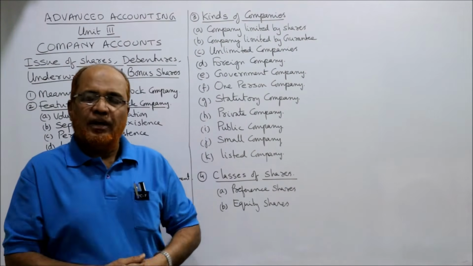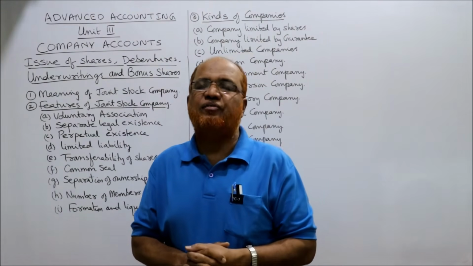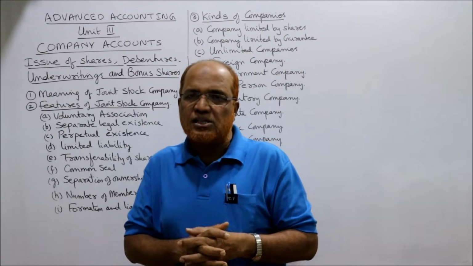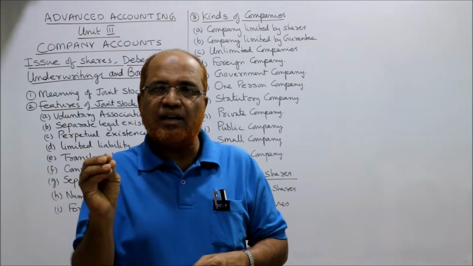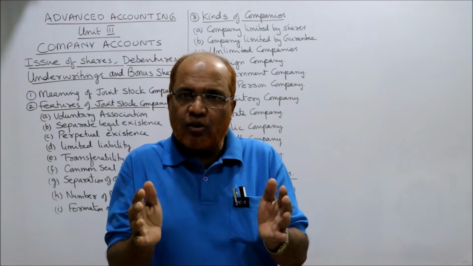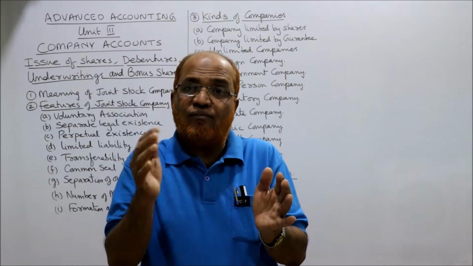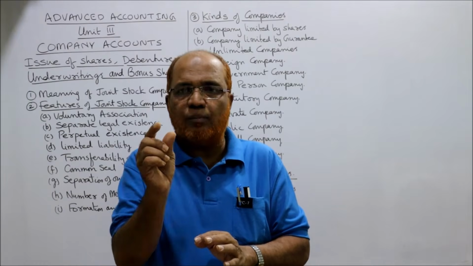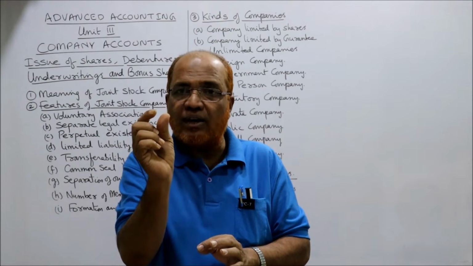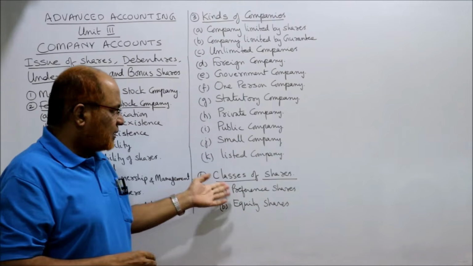For example, if a company has total share capital of rupees 50 lakh and this consists of 5 lakh shares of rupees 10 each. So 50 lakh rupees total capital consists of 5 lakh shares of rupees 10 each. This 10 rupees is called share face value. Right?